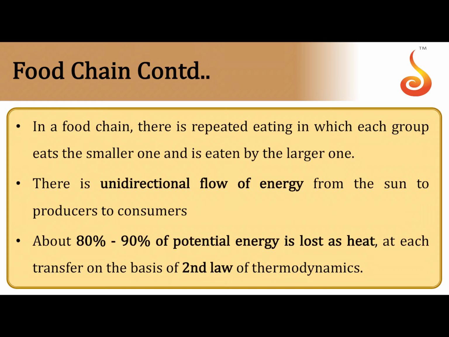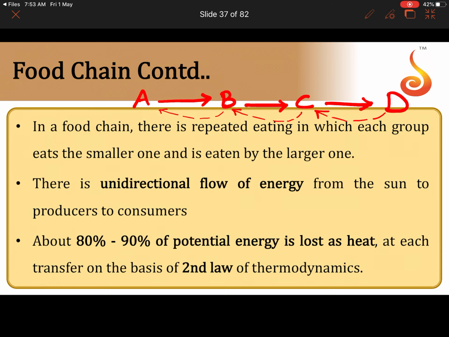In a food chain, all of you remember there is a link. For example, a species A or a trophic level A is linked with B, B is linked with C, C is linked with D. So you know that B depends on A for its food requirement or nutritional requirement. C depends on B for its nutritional requirement. D depends on C for its nutritional requirement. So based on its nutritional requirement, you can see that the food chain is constructed.